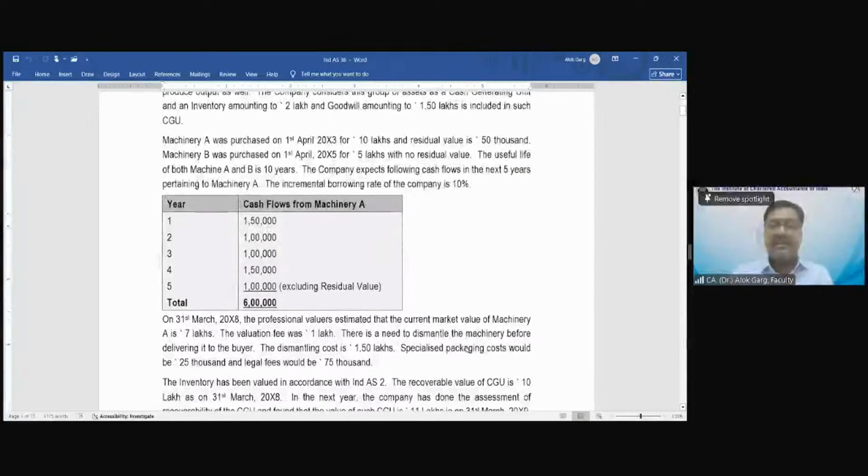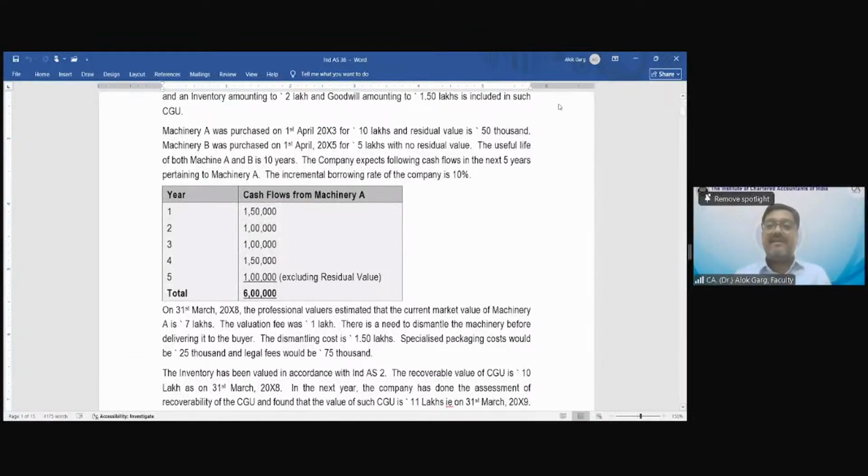First year cash flow 1.5 lakh, 1 lakh, 1 lakh, 1.5 lakh, right? And this 1 lakh cash flow is excluding residual value.